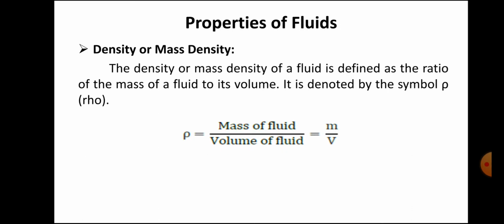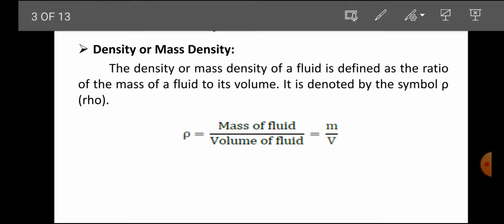Now we discuss the different properties of fluid. Okay, so the first property we consider is density, or mass density. First of all, what is density? Density or mass density of the fluid is defined as the ratio of mass of fluid to its volume. Or we can also say mass per unit volume; that is called density, which is denoted by rho.